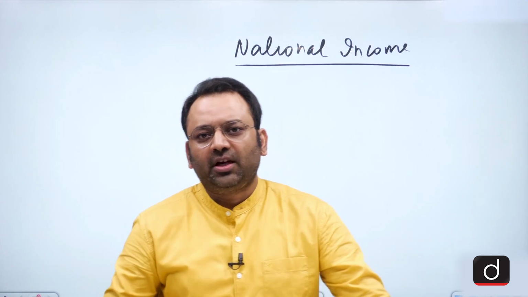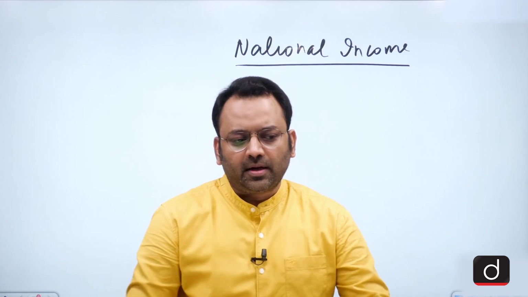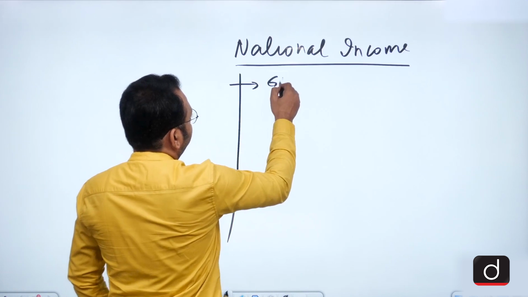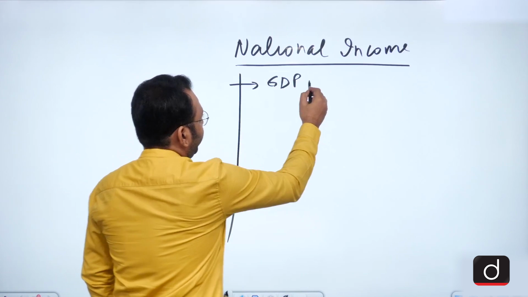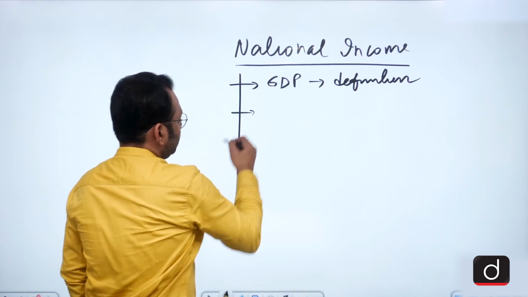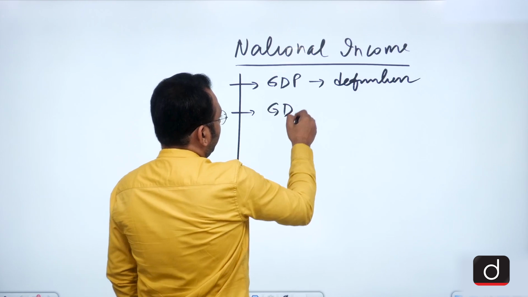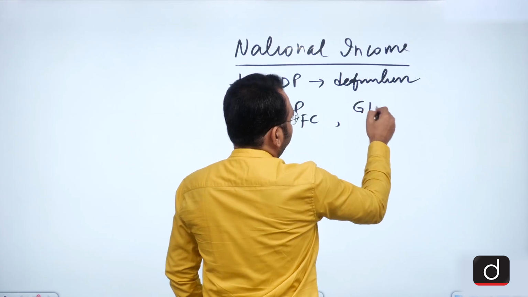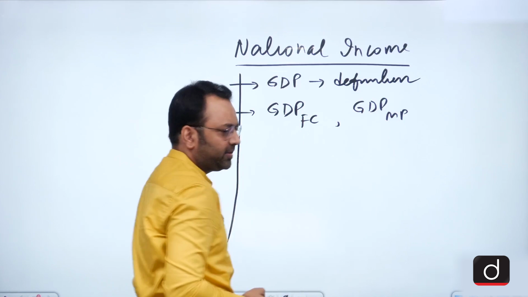In this video, we shall be looking at the concepts of the GDP, the definition of GDP, the concepts of GDP at factor cost, GDP at market prices.